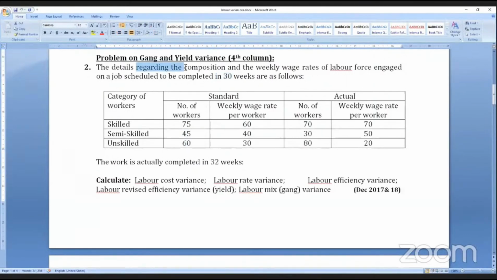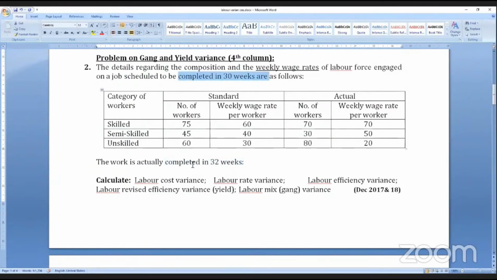The details regarding the gang composition and the weekly wage rates, be careful: weekly wage rates, not hourly. The labor force engaged on a job was scheduled to be completed in 30 weeks, but they completed it in 32 weeks. In other words, the standard time allowed was only 30 weeks.